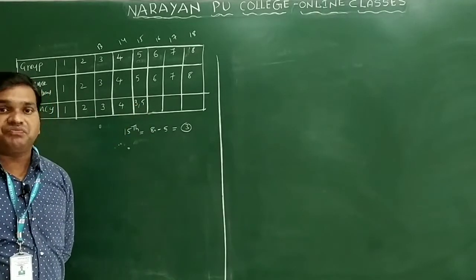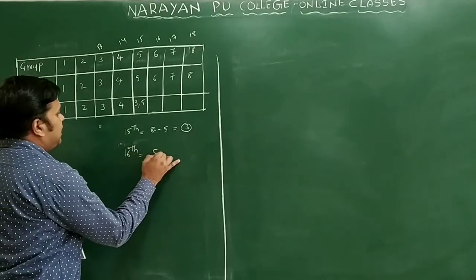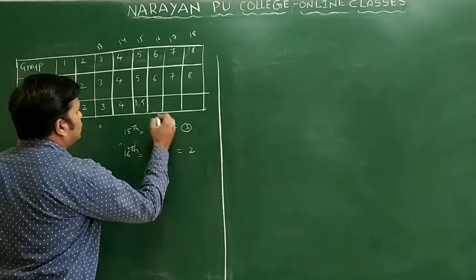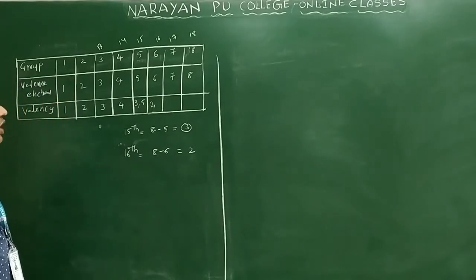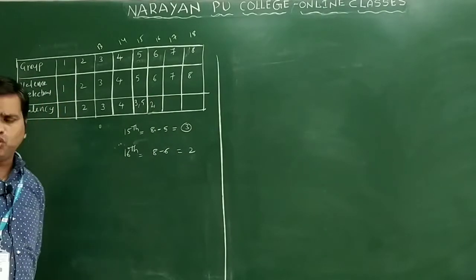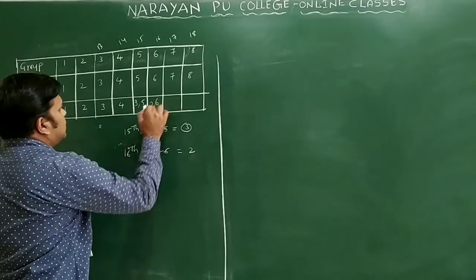Valency of which one? 5 also. If we take the 16th group, generally you can write here 8 minus 6, that is equal to 2 only. So we will write 2 only. Sometimes they will show more than one oxidation state, so we will get 2 comma 6 also.